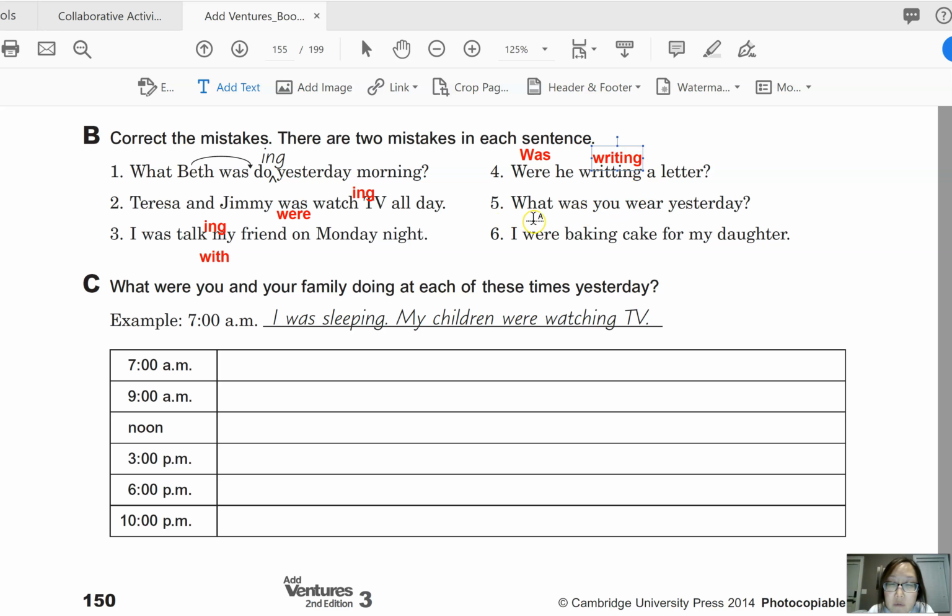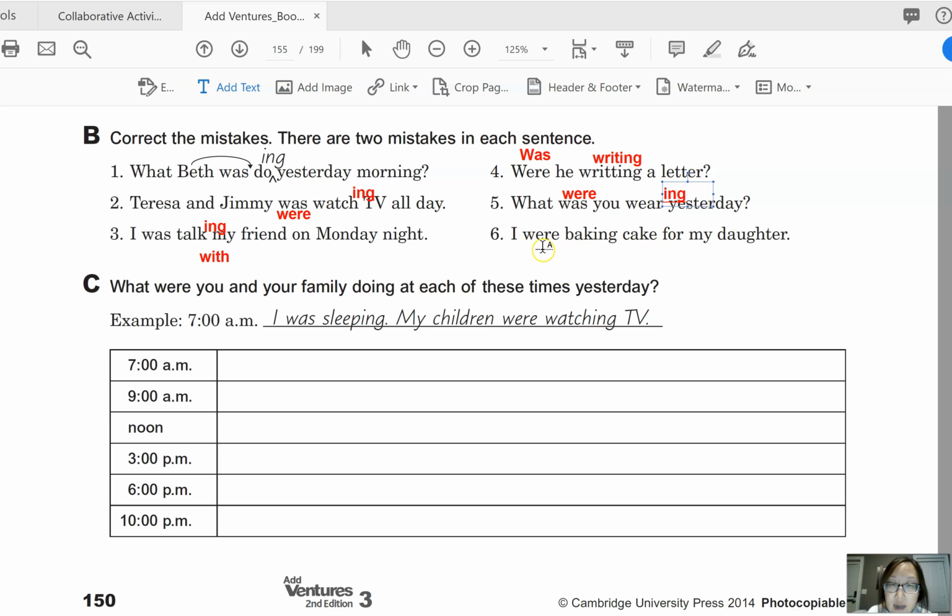Okay, and then number 5, what was you wear yesterday? Okay, since the subject is second person, we need to use were. What were you? And then also wearing, ing, because this is past continuous tense. What were you wearing yesterday?